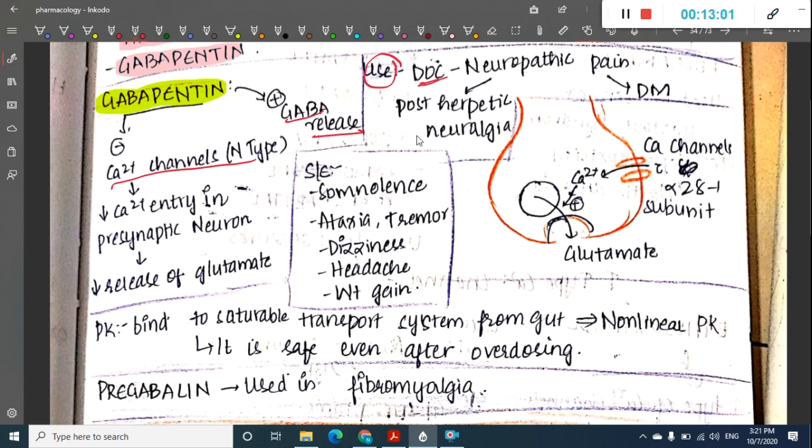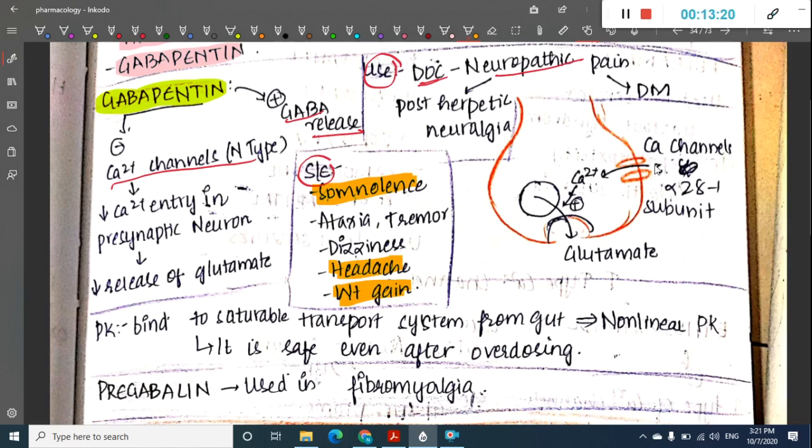So this is important. Next we have side effects. Gabapentin causes important side effects like somnolence, ataxia, tremors. There can be dizziness, headache, and weight gain. So these are the different side effects which are seen with gabapentin.